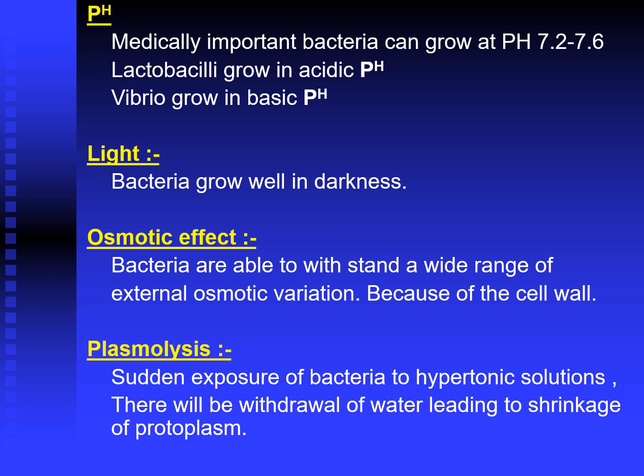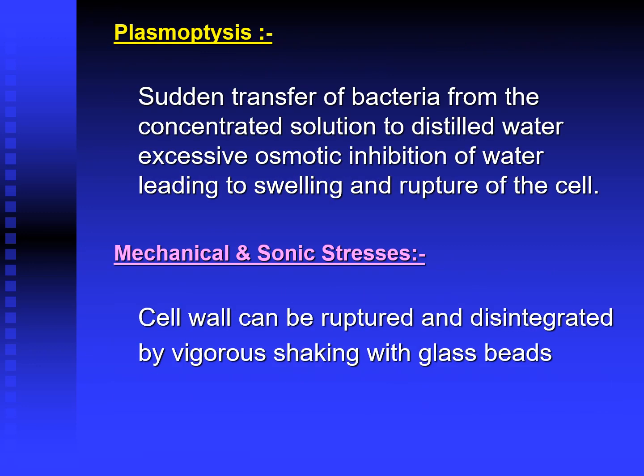Osmotic effect: bacteria are able to withstand a wide range of external osmotic variation because of the cell wall. Because of the thick outer wall, bacteria have protection from different osmotic effects. Plasmolysis: sudden exposure of bacteria to hypertonic solution causes withdrawal of water, leading to shrinkage of protoplasm. This is called plasmolysis.